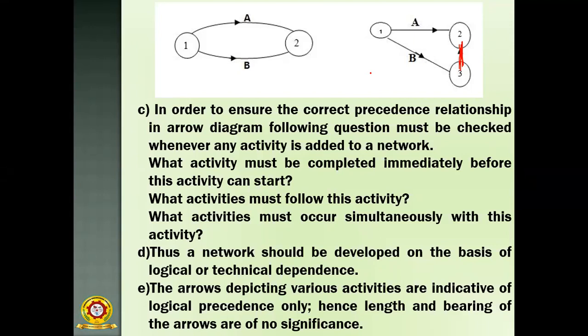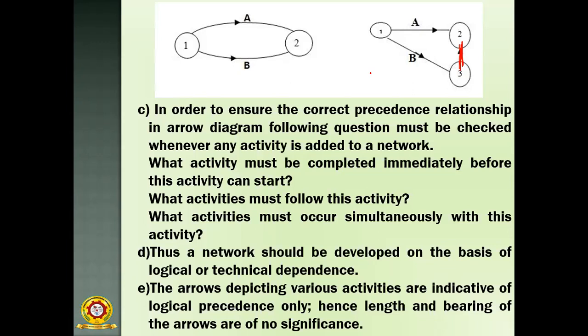In order to ensure the correct precedence relationship in an arrow diagram, the following questions must be checked whenever an activity is added to a network. What activity must be completed immediately before this activity can start?